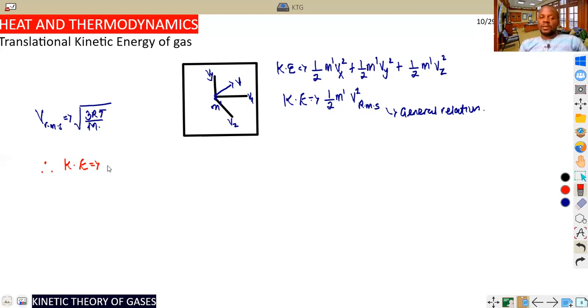The kinetic energy can now be found by substituting the formula: half m dash multiplied by v squared, that is the square root of 3RT by capital letter M, all squared. What happened, dear students? The square cancels the square root, and what we have here is the same thing as saying one half, the mass of one molecule of a gas, times 3RT by capital letter M.